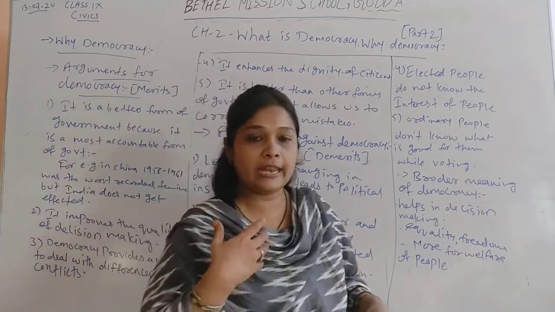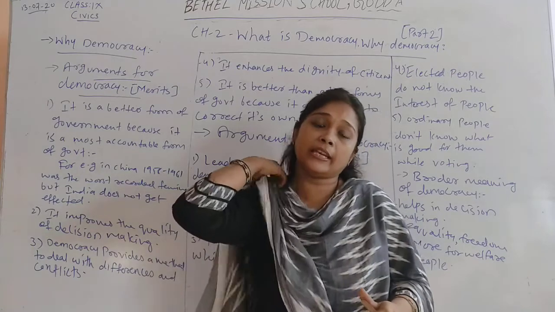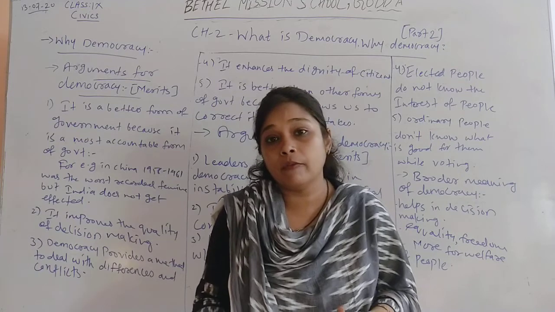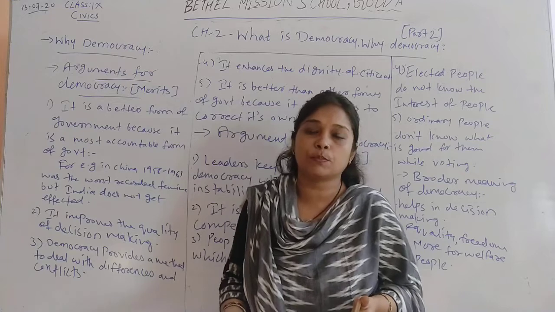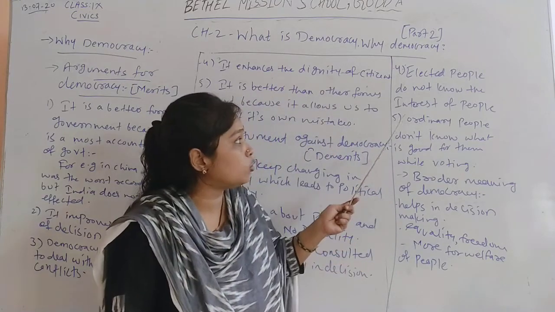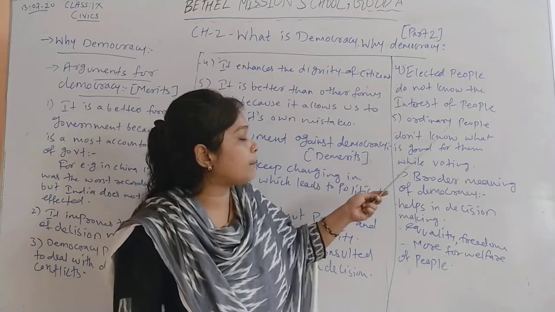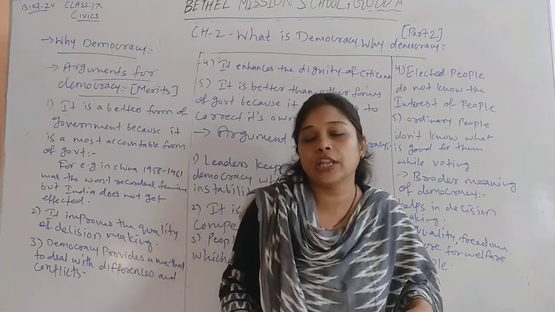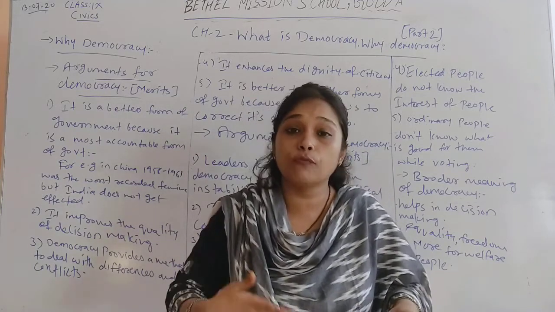When people elect their representatives, when they vote for the party or for the people, it says that maybe those representatives or those parties will not know about the interest of the people. But next one is, ordinary people don't know what is good for them. It also says that when people vote, they don't know whom to vote for. They don't know who is good to vote for.